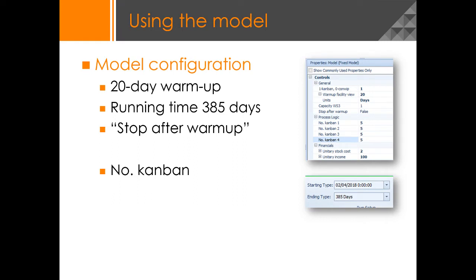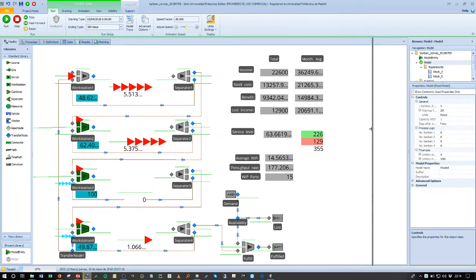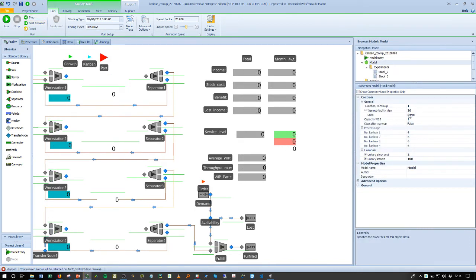You will reset all the information regarding how the system behaved after the 20-day warm-up, because that time was only used to set the system in a state corresponding to how it will work in a steady state. And we have the property of the model, which is store after warm-up. I recommend you set it to no, to false, because you don't need to do any analysis on that. This is a simple exercise. And of course, you can control the number of Kanban. So we'll go back to our Simio, and you can modify these values here.